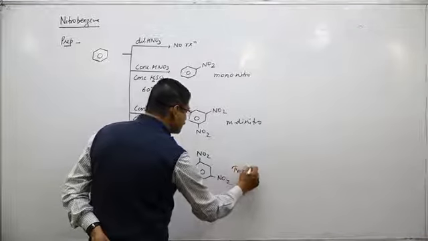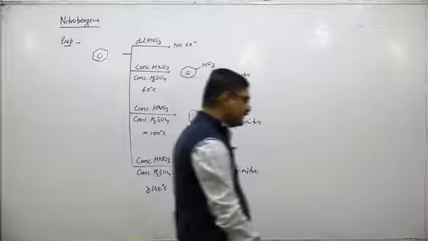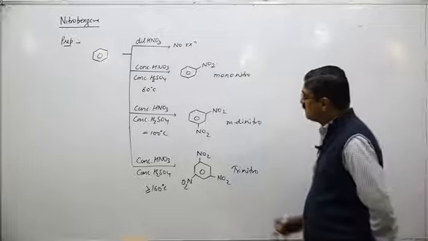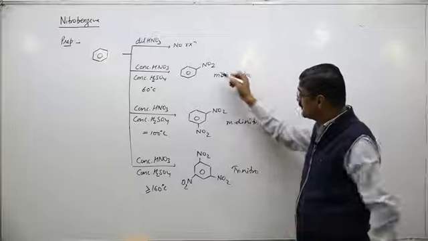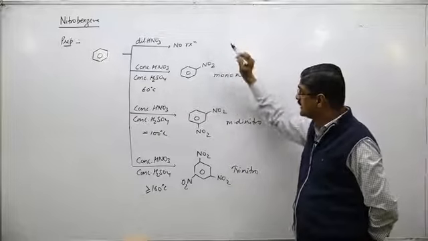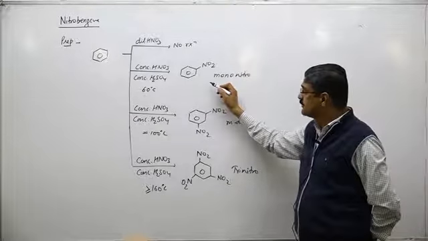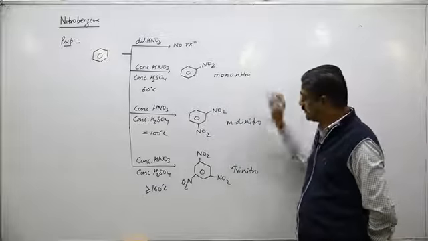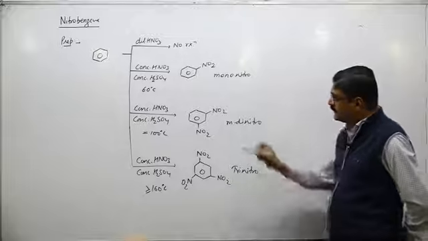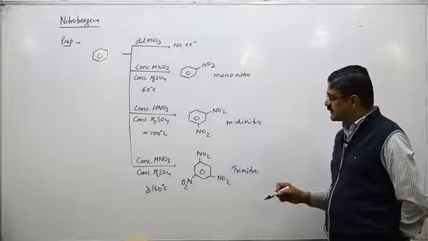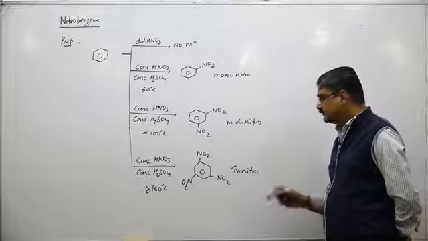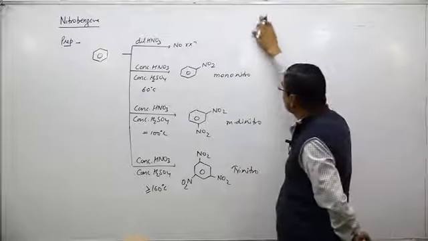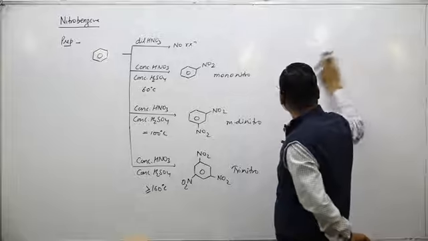This is the trinitro product. So nitration of benzene takes place at different temperatures and different situations, giving different products. Dilute HNO3, no reaction. Concentrated HNO3 at 60 degrees centigrade, or when temperature is not given, then generally write the mononitro product. At 100 degrees centigrade, dinitro products. At 160 degrees or above, trinitro products. Now the chemical reactions of nitrobenzene.